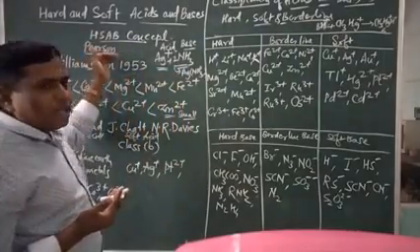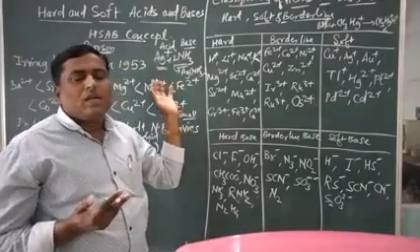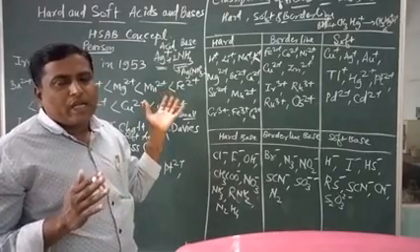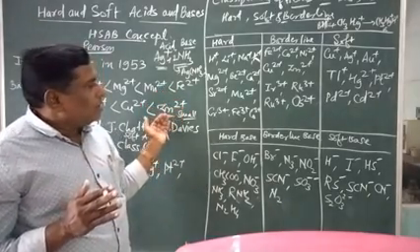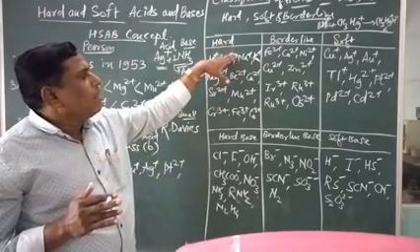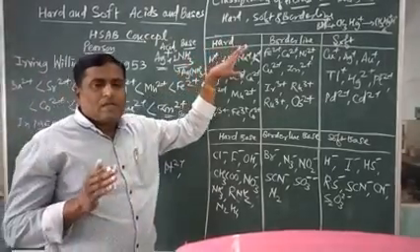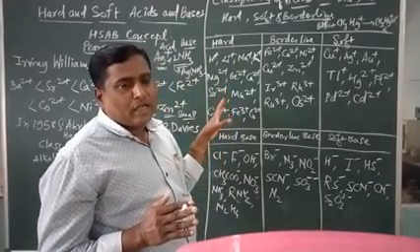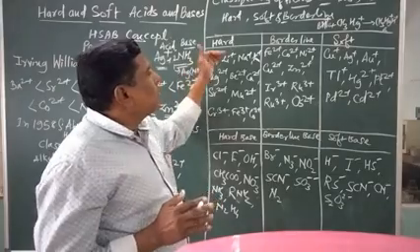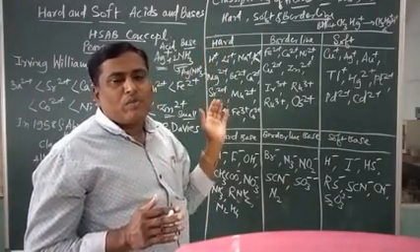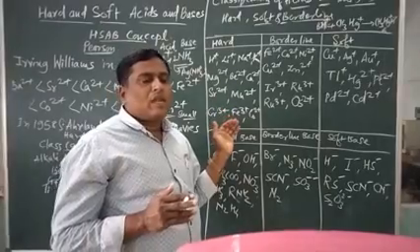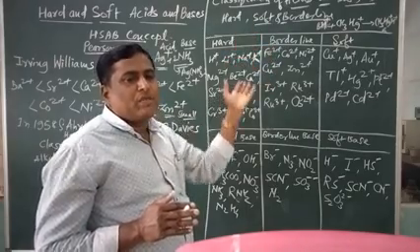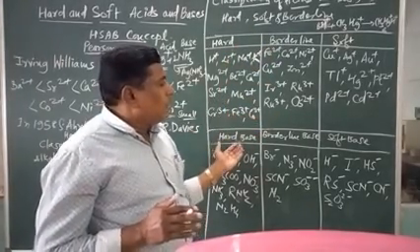The scientist Pearson gave the information about the formation of complexes from cations and ligands. The classification is based on charge, size and polarizability as concerned to cations and anions. On the basis of the HSAB principle, the classification of hard, soft and borderline acids and bases can be taken. This can be represented like this.